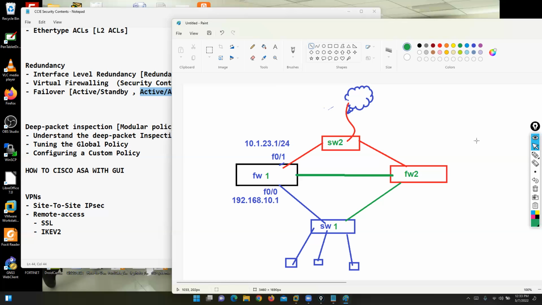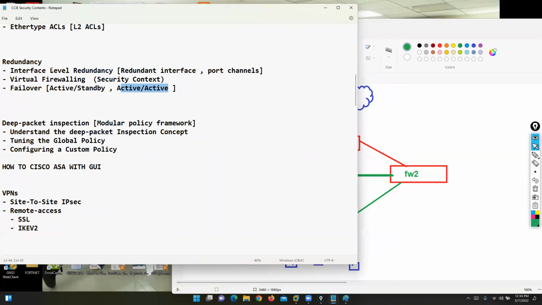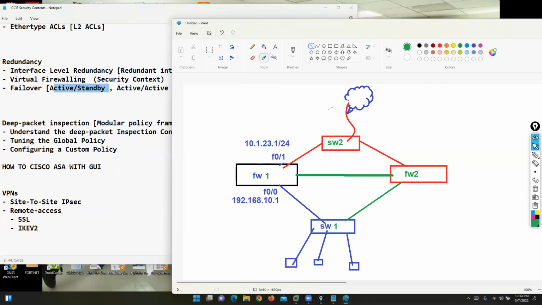Why failover link? Because with this failover link, firewall box 1 is sending keep alive messages. They are exchanging keep alive messages with each other. For example, here we have the concept of active standby and active. In case you are working with the active standby concept, it means one firewall is acting as an active box, and the second firewall box is acting as a passive or standby box. All the traffic is traveling via the active box, and through this failover link, the active box is sending keep alive messages, or you can say hello packet information.